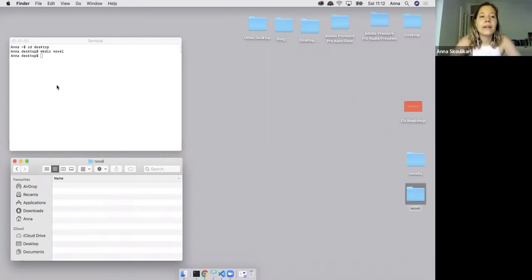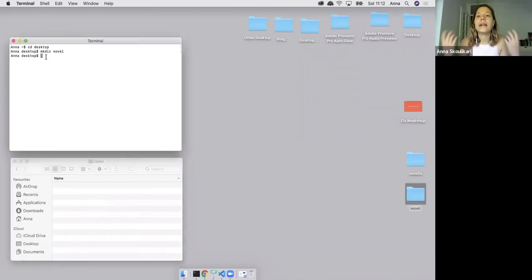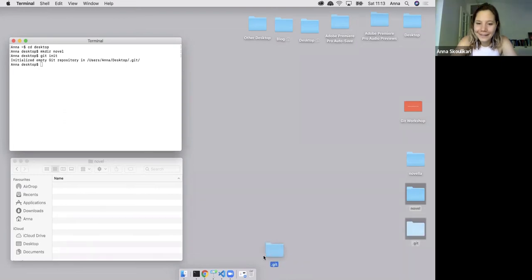So what we're going to do now is initialize or create our repository. In order to do that, I'm going to use a command called git init. And when I use this command, we're going to see, oh, my bad. I'm not actually in my project folder. Let's put that in the trash. I need to first go into my project folder. So I'm going to cd into novel. Now I'm in the novel project folder, which is the one I want to work on.